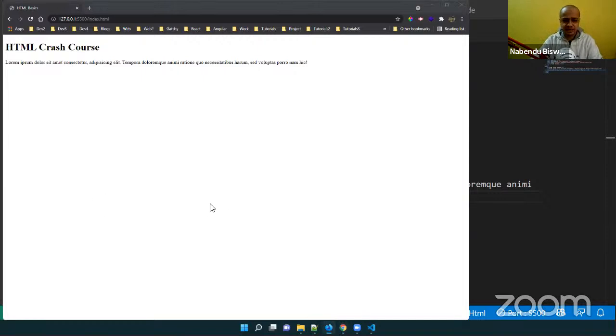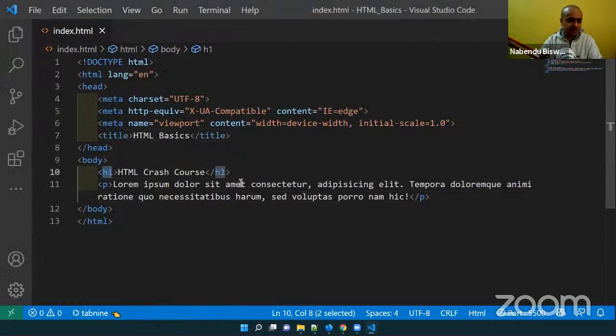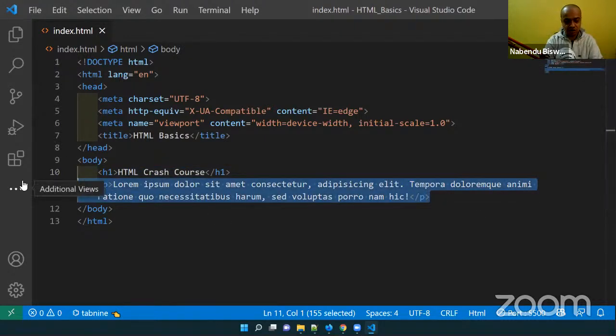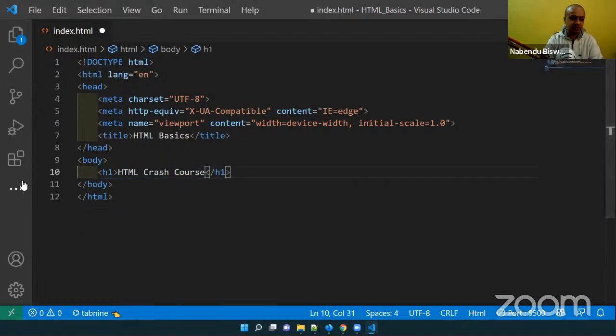Now, as I've told about the syntax, they're also known as tag names. So this H1 has a starting and ending tag. Page structure I have also told. So now let me remove this. Now we will learn all the tags one after another. The first tags which we are going to learn are the heading tags. H1 is not the only heading tag.